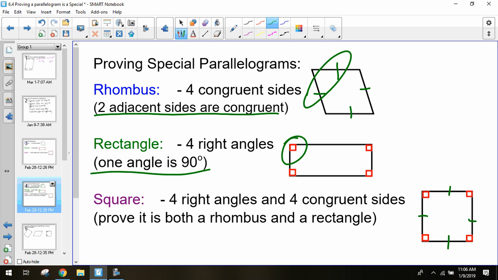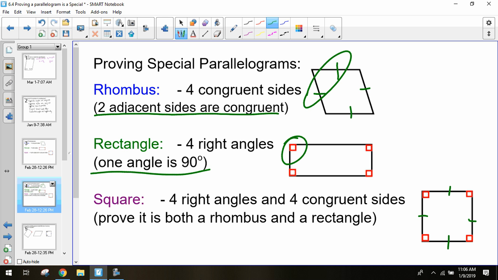So with all of these, we're going to be dealing with parallelograms. You already know it's going to be a parallelogram. You don't have to work from a quadrilateral up to a parallelogram, up to a rhombus, up to a square. So we don't have to worry about proving whether it's a parallelogram. We just have to prove whether this parallelogram is something better. Are we okay with this?